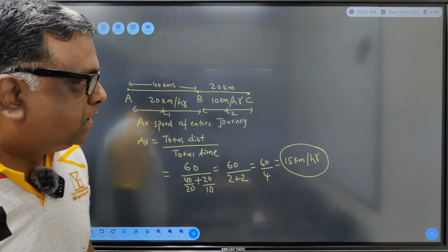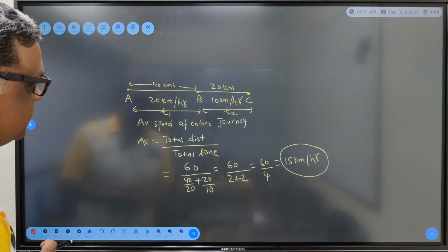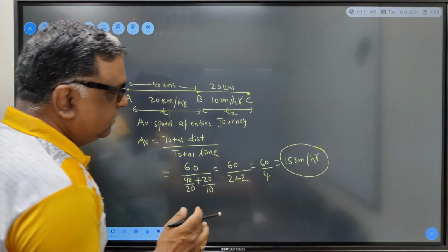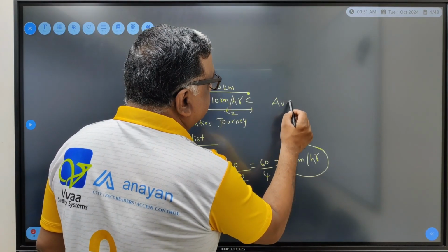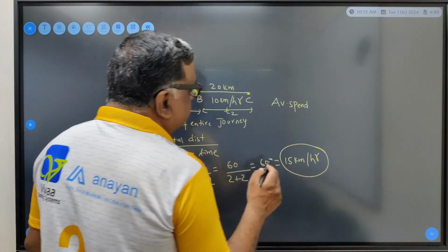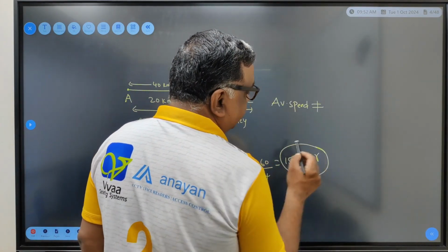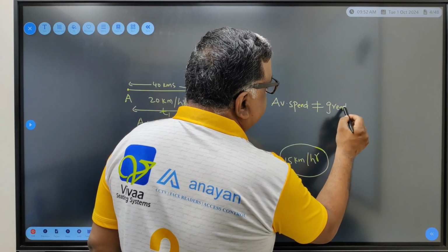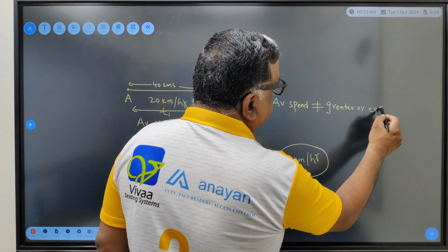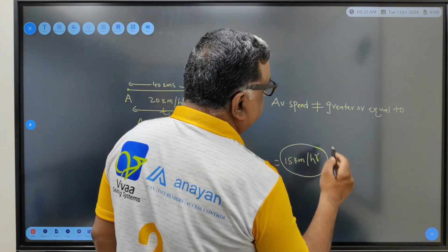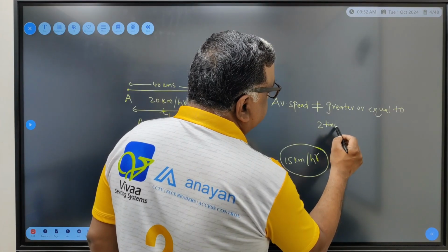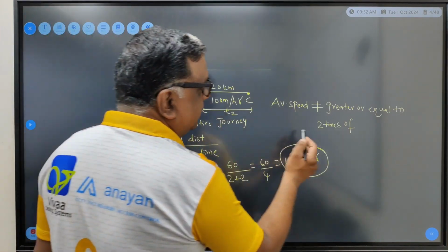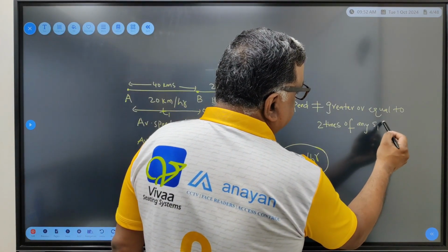Another important thing in average speed is that the average speed can never be greater than or equal to 2 times of any of the individual speeds given, any S1 or S2.